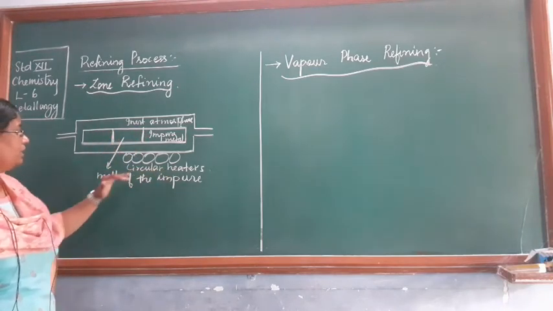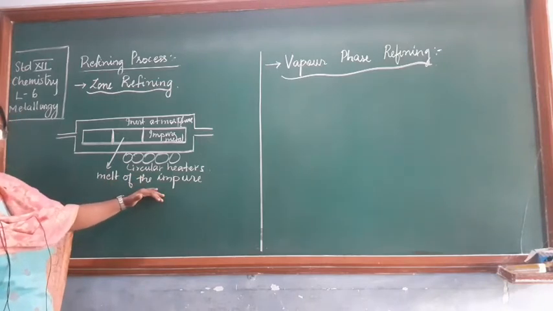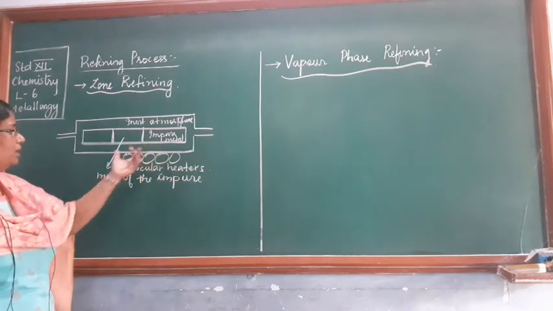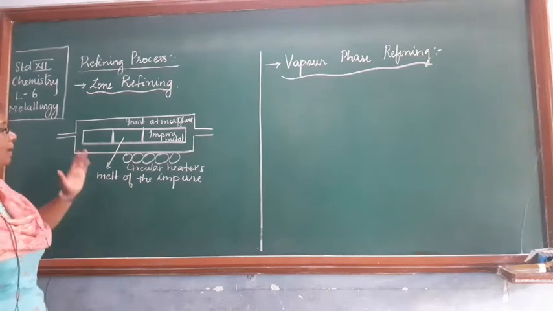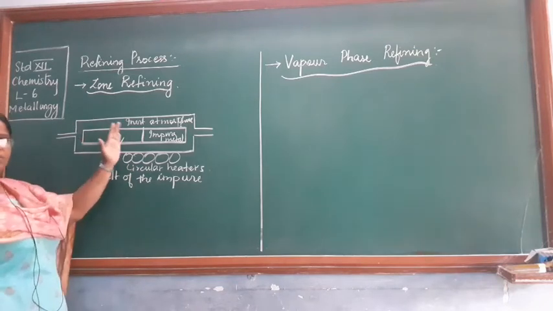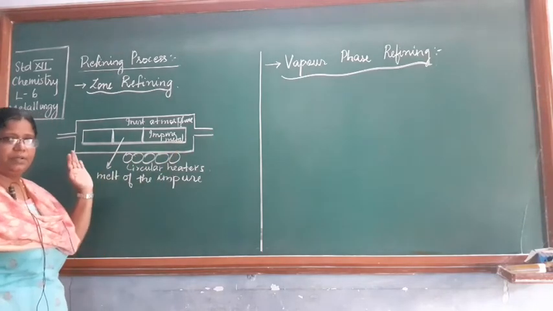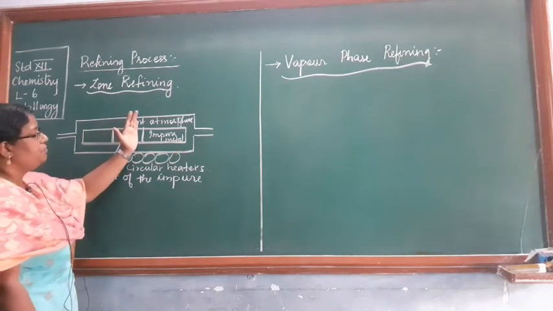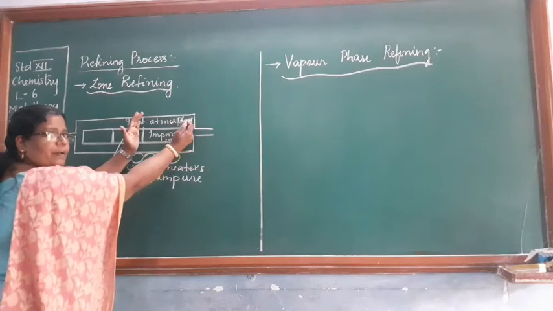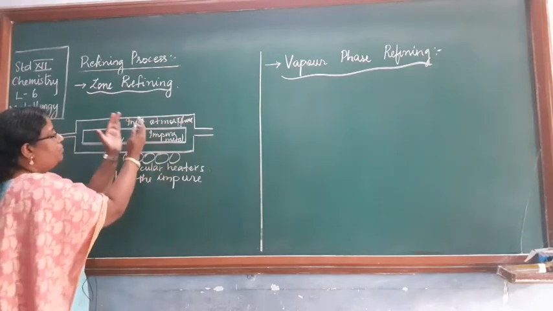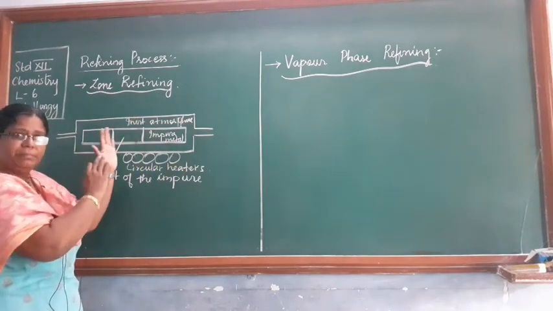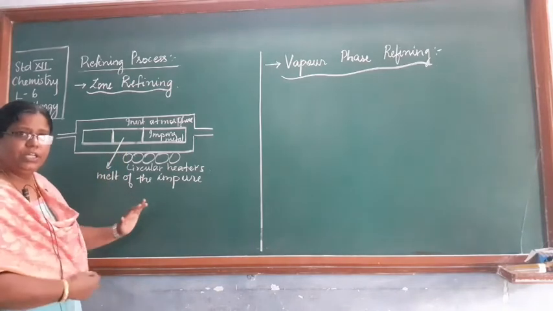As the temperature decreases toward this side, because the circular heaters are moving at this region, you will find this is the impure bar which you have taken. Now the circular heaters convert the impure bar into a metal melt, it converts into the liquid form.